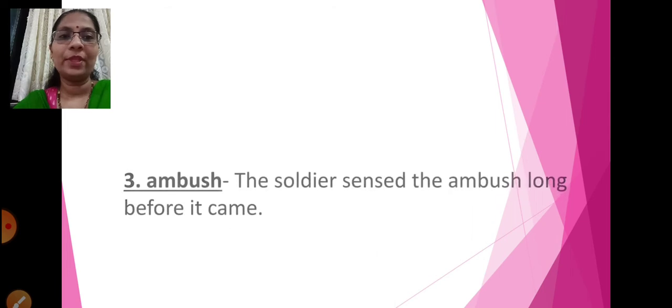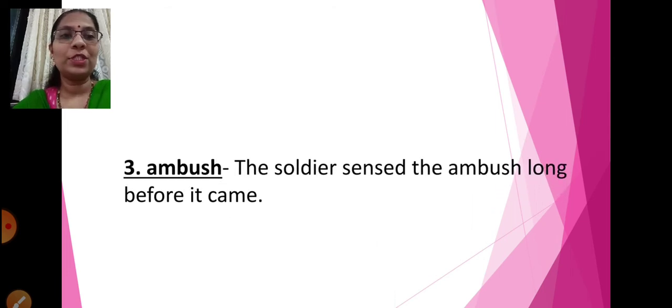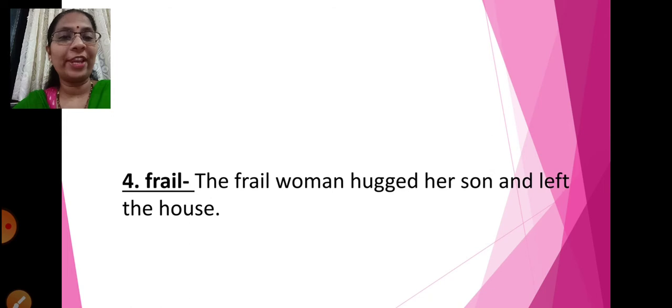Next word is ambush. The soldiers sensed the ambush long before it came. Someone was hiding. Yes, that is called an ambush. Next word we have is frail. Frail means very weak. The frail woman hugged her son and left the house. Weak, a very fragile person. So these are the frame sentences which we have.